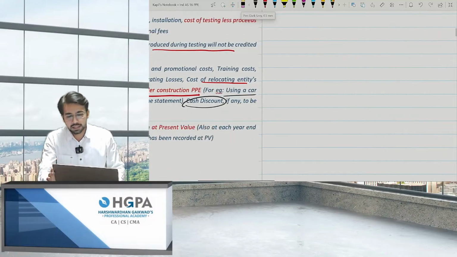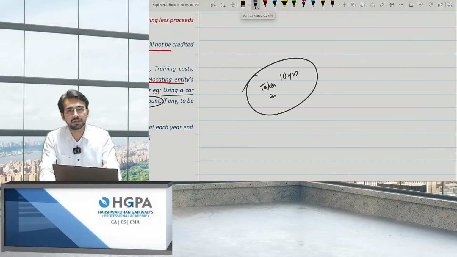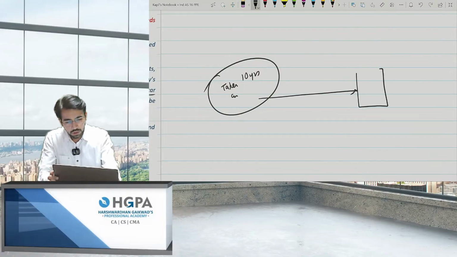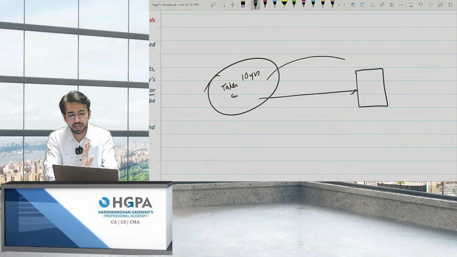Sometimes it may happen that I have taken an asset for, let's say, 10 years. I'll use this asset for 10 years. After those 10 years, I have to give the asset back in the same position as I took it. I want the asset as it is. I have to hand over the asset as it is.